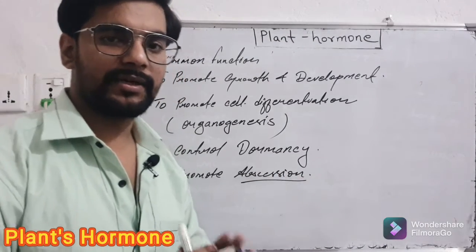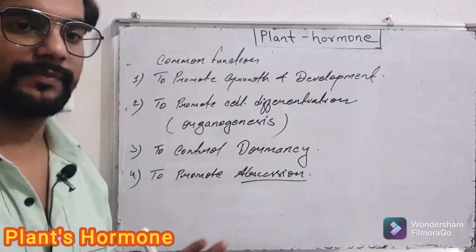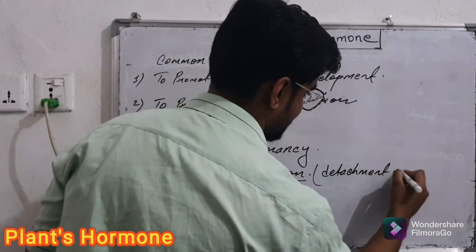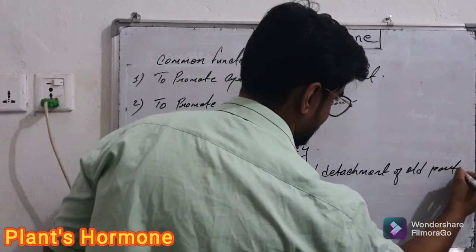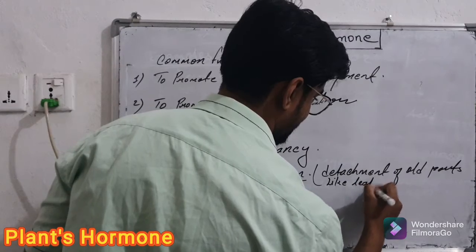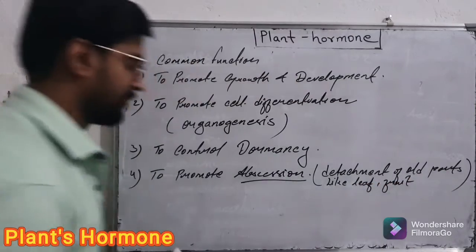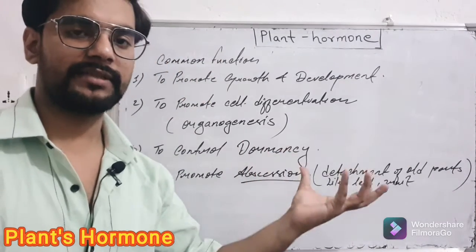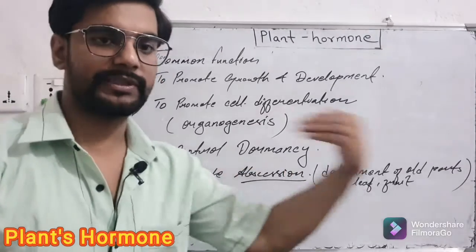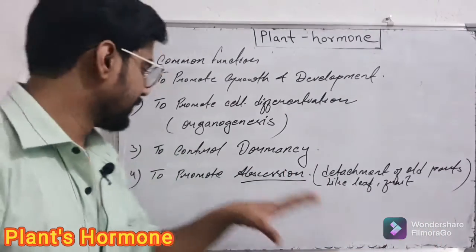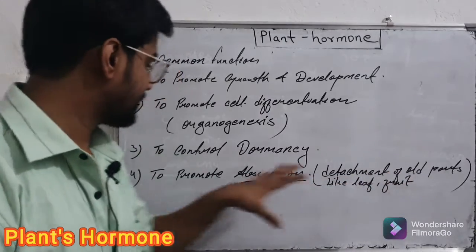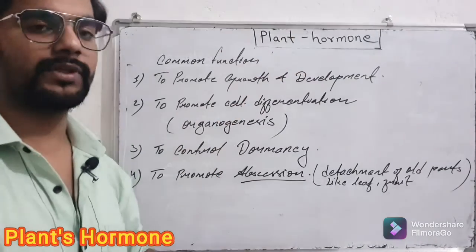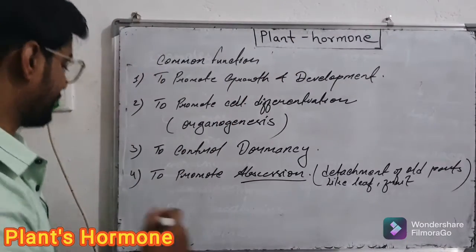Abscission means a process of detachment of old parts of the plant, like leaf and fruit. If a leaf gets older and older, it becomes functionless, so the plant needs to throw off those leaves from its body. To remove the old parts of the plant, the abscission process is promoted by the plant hormone. This hormone plays an important role in the detachment of old parts in plants.